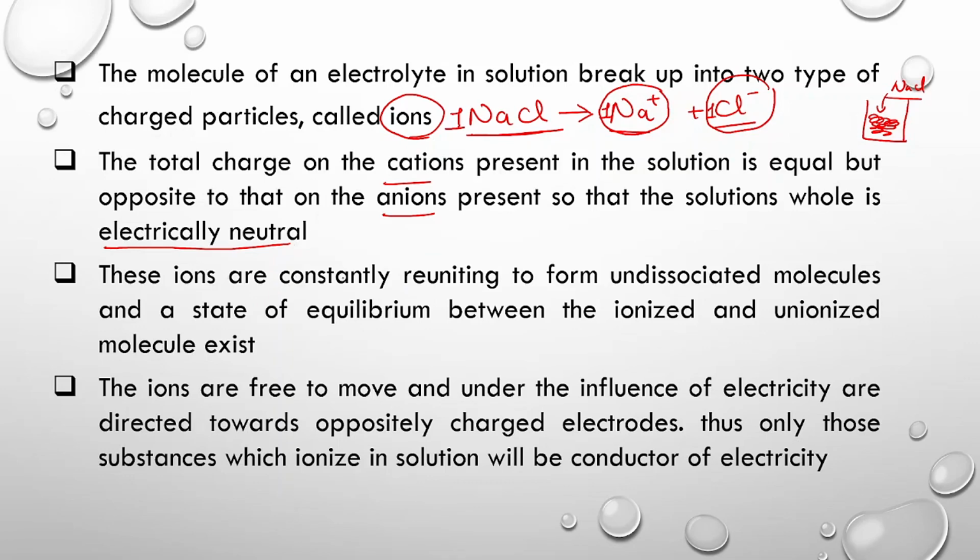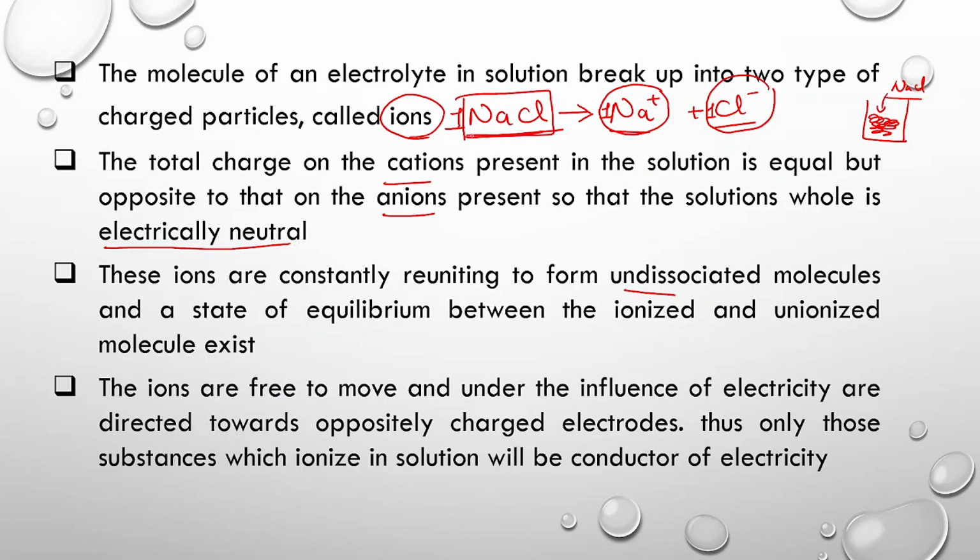Then the next point is that the ions are constantly reuniting to form undissociated molecules, and there is a state of equilibrium between ionized and unionized molecules. This is specifically for weak electrolytes.